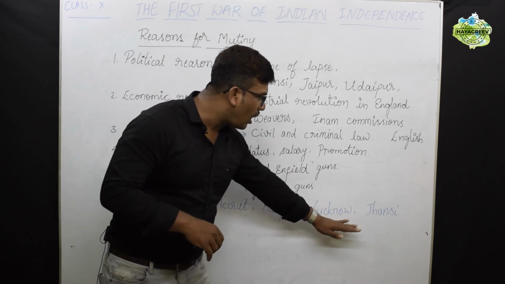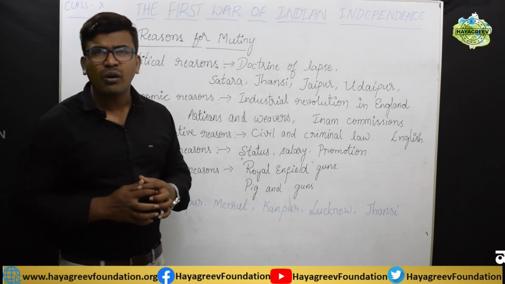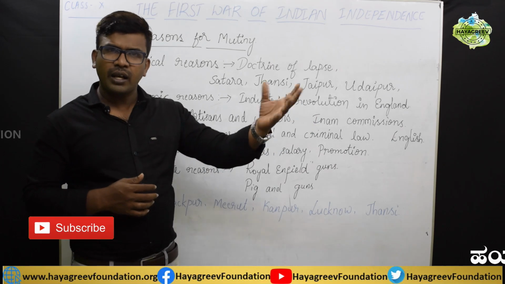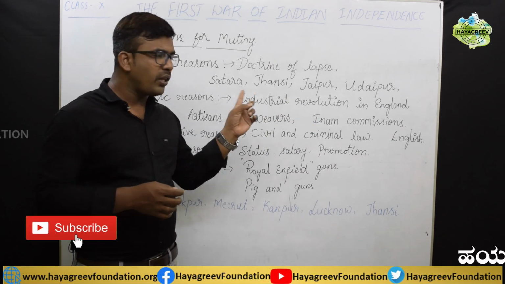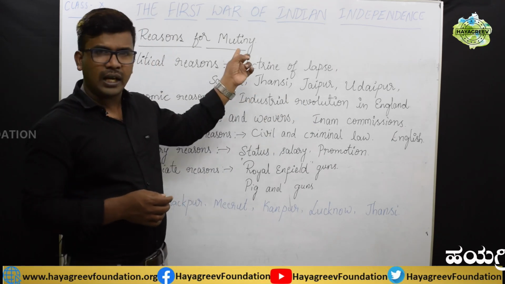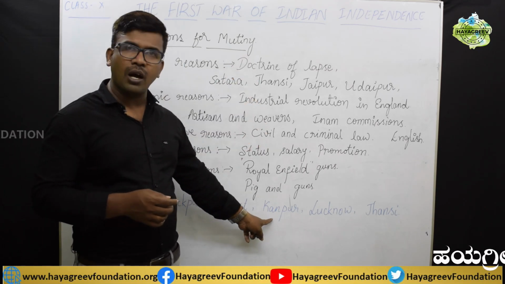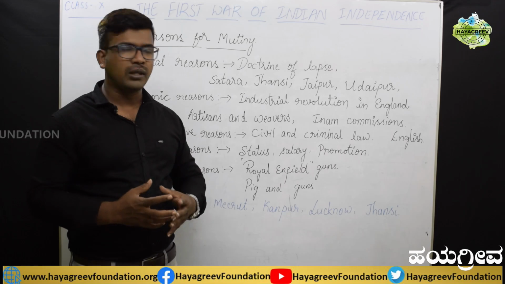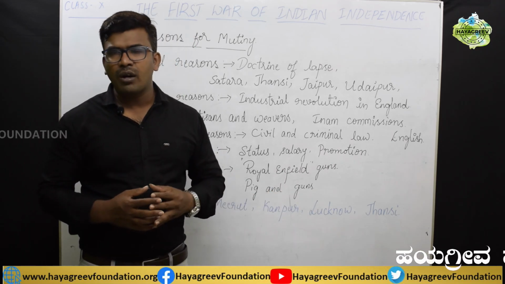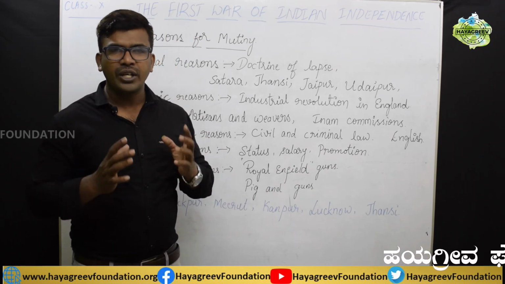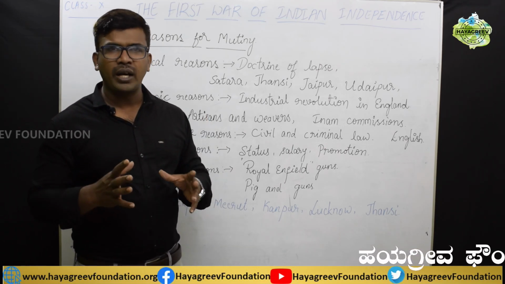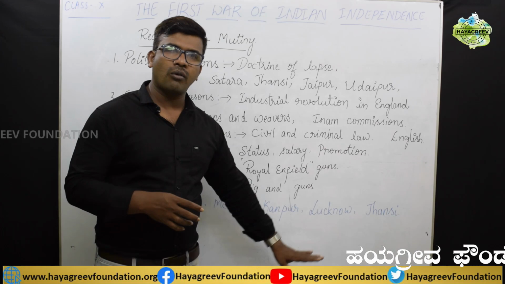And then Lucknow. At Lucknow also, due to the doctrine of lapse, they had lost their kingship. When the revolt broke out in Delhi and reached Kanpur, by that time, with the support of common people and soldiers, at Lucknow Begum Hazrat Mahal declared herself independent. But the British army was ready and they suppressed the Lucknow revolt also.